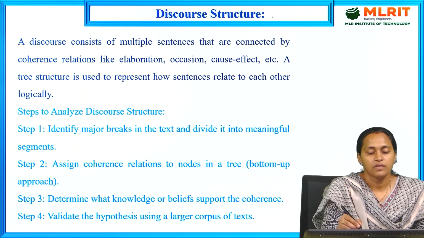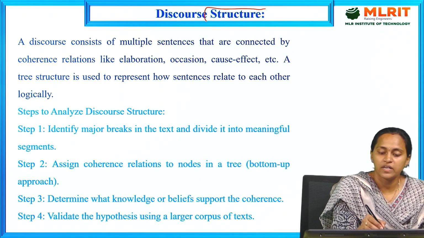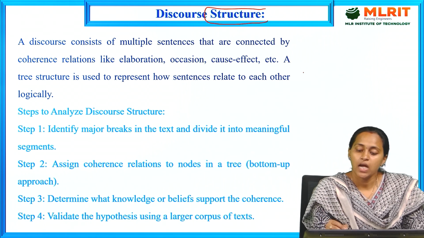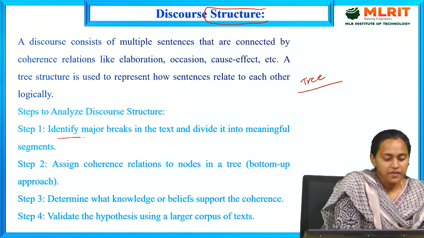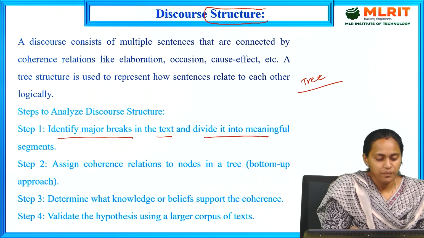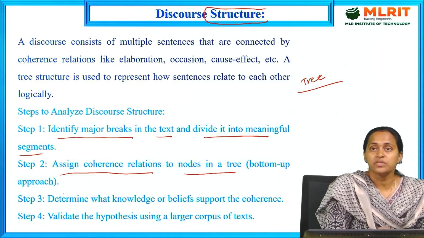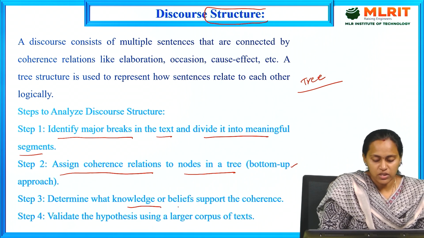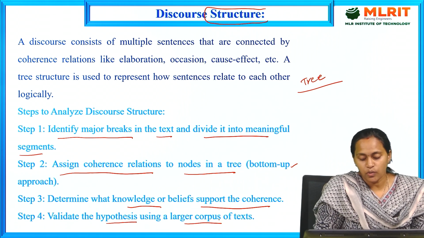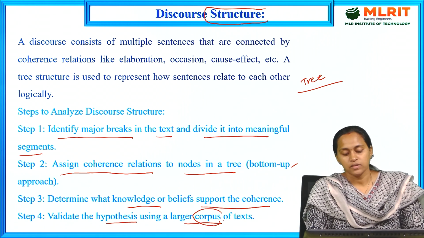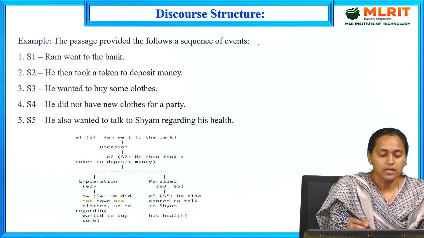Next, coming to the final part in discourse processing, discourse structure. That means how we define the discourse sentences in a structured form, a tree format. These are the steps. Identify the major breaks in the text and divide it into meaningful segments. Assign the coherence relations to nodes in the tree, using a bottom-up approach. Determine what knowledge supports the coherence and validate the hypothesis using a larger corpus. Corpus means text data.